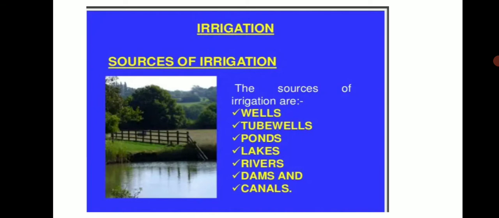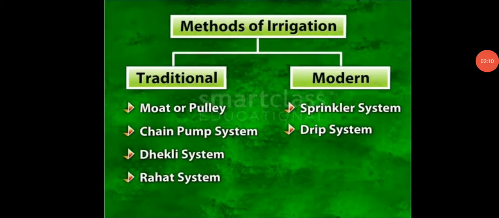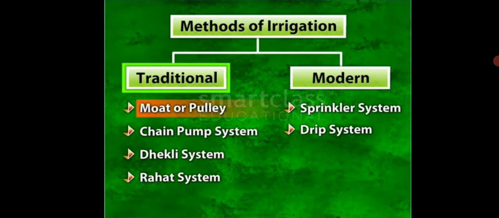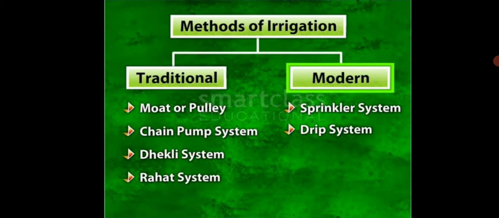Now let us see different methods of irrigation. So there are two methods of irrigation, traditional system and modern system. Under traditional again there are four methods: moat or pulley system, chain pump system, Dekli system and Rahat system. And in modern method of irrigation again there are two types, sprinkler system and drip system.